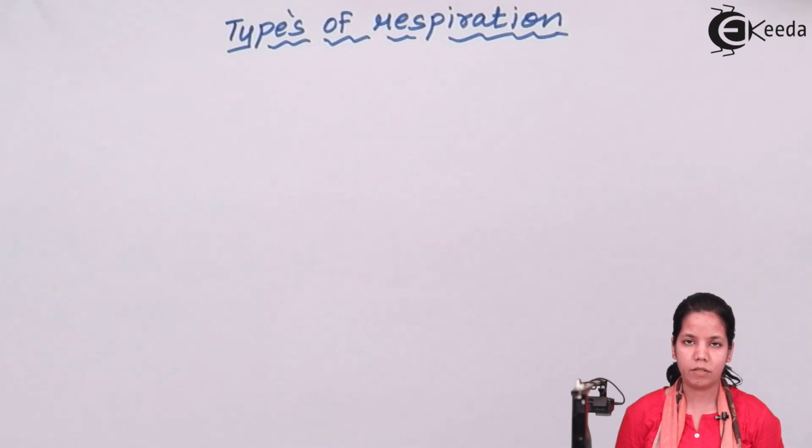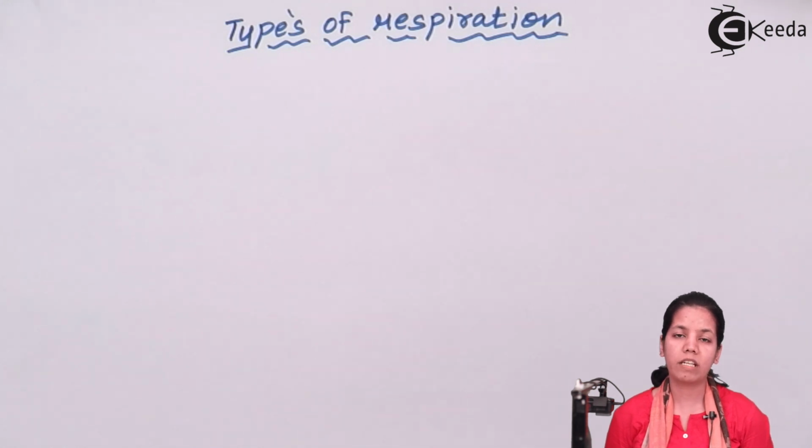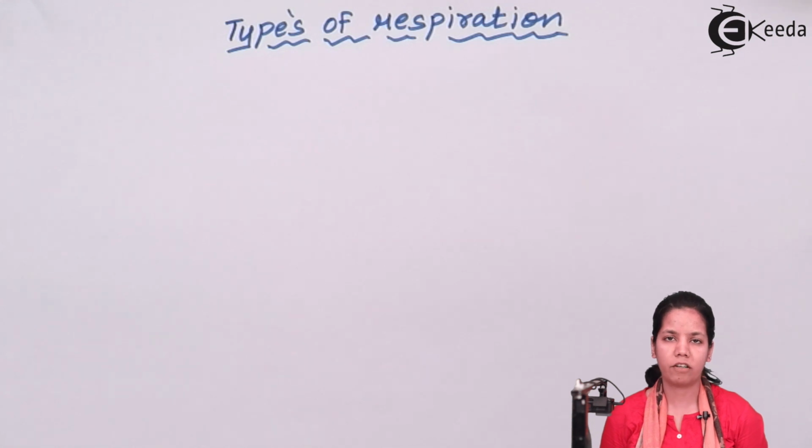When I say aerobic respiration, it means respiration that takes place with the help of oxygen. Yes, oxygen is completely required in this process. It leads to complete breakdown or oxidation of organic food materials, and along with that, carbon dioxide and water are produced as a byproduct in this type of reaction.